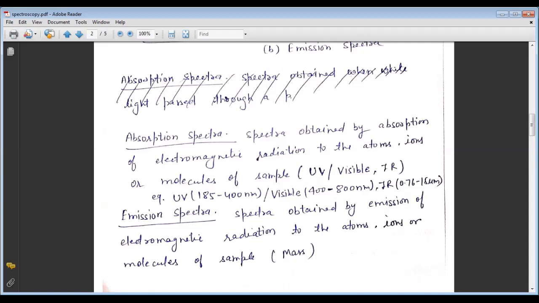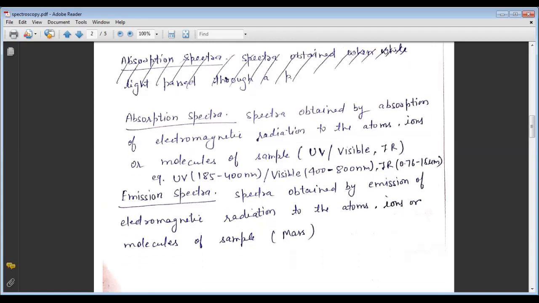And then the third is scattering spectroscopy. I want to discuss scattering spectroscopy also. It measures the amount of light that a substance scatters at certain wavelengths, incident angles, and polarization angles. The scattering process is much faster than the absorption and emission processes. One of the most useful applications of light scattering spectroscopy is Raman spectroscopy. So these are the types, or we can say the classification, of spectroscopy.